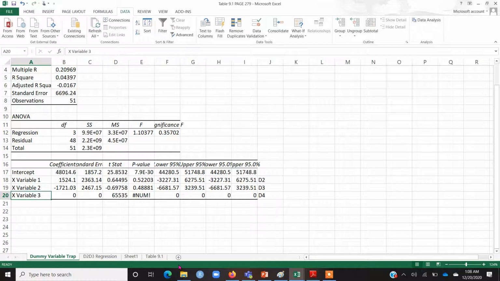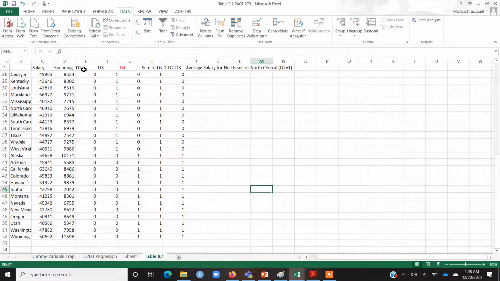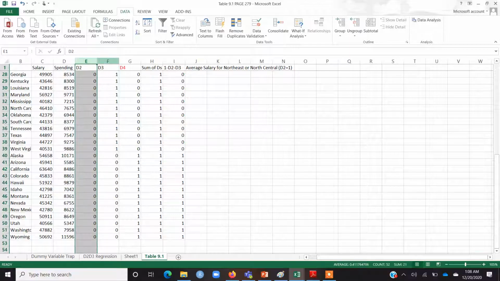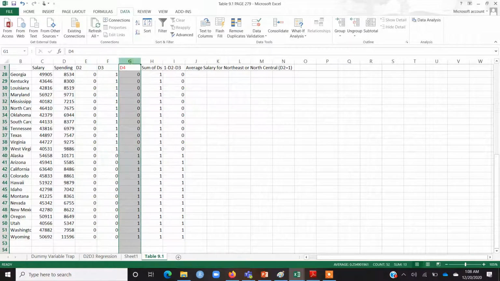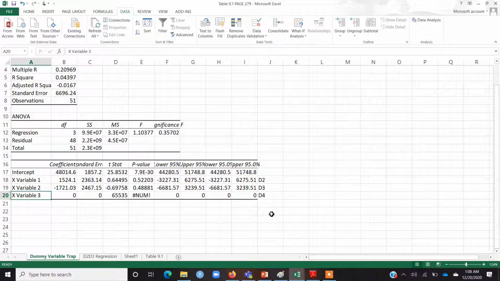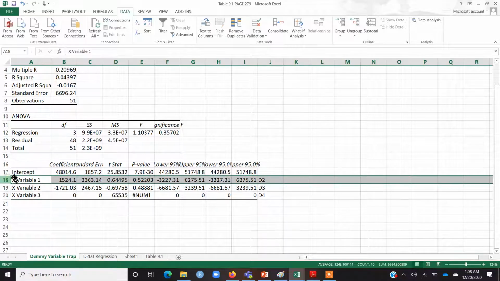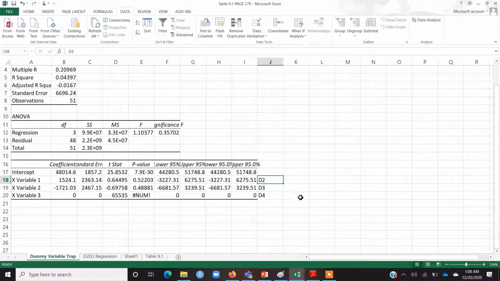Simply have a look at the order. You see in the Excel file, first of all D2 is mentioned, then D3 and then D4. So this first x variable 1 is D2. I have already written here. X variable 2 is D3, x variable 3 is D4. Okay, so that was about naming the x variables.